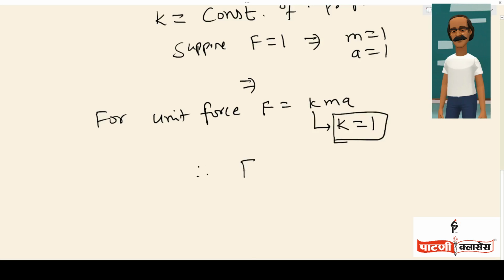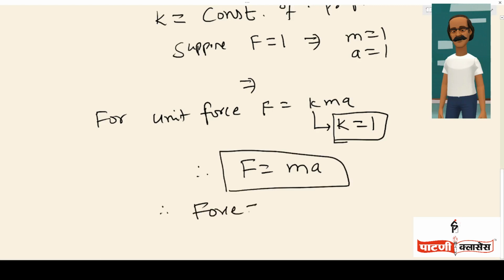Therefore, we get F equals ma. This is an expression for force, that is F equals ma. Therefore, force is nothing but the product of mass and acceleration.